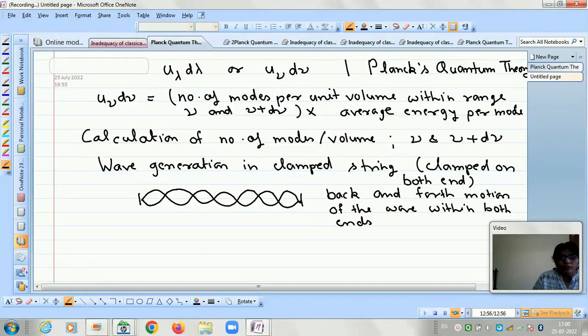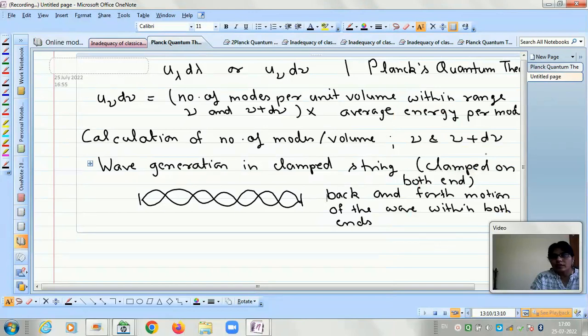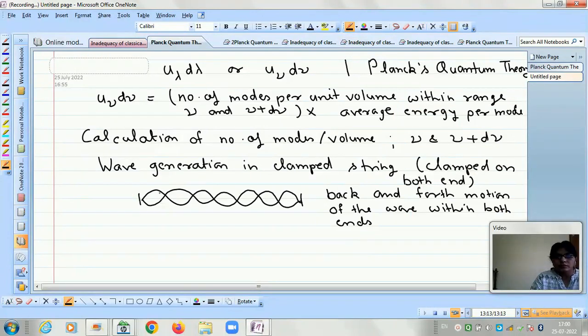So a few waves are moving in this direction and a few waves are moving in this direction, and the superposition of the two will form a pattern like this. This pattern is the stationary wave. So it is no more a traveling wave, but now the pattern is the stationary wave.